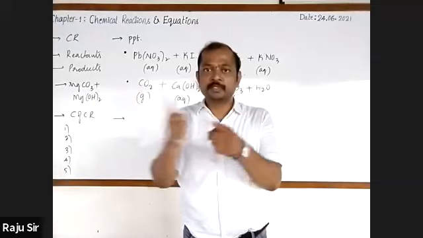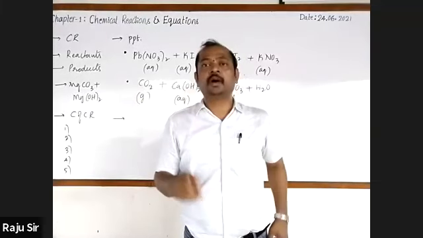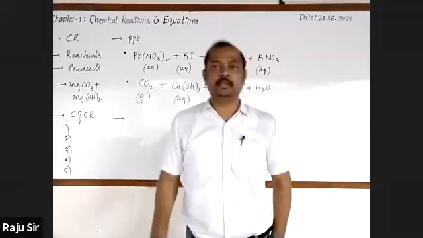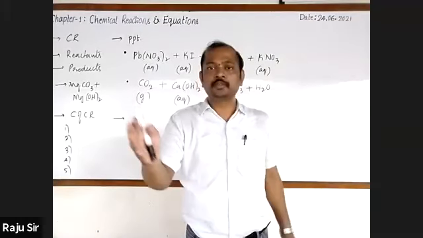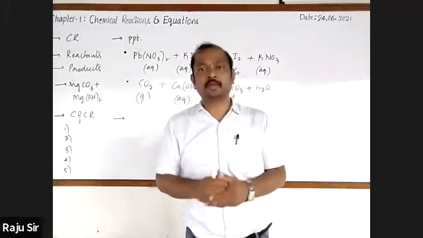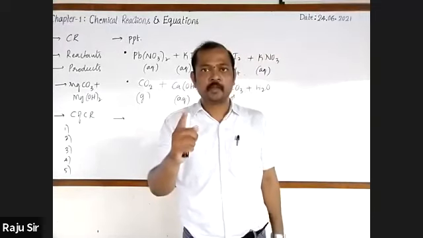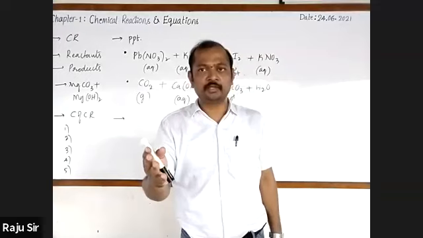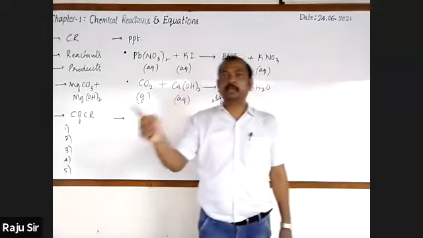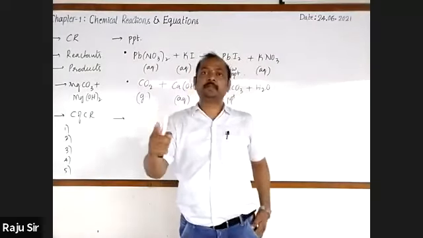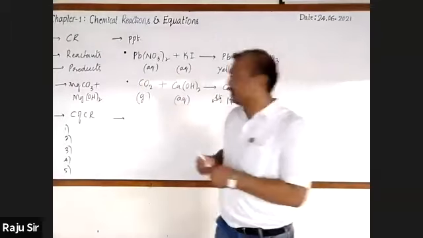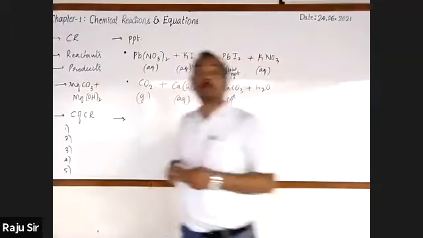When the magnesium is burnt, it reacts with oxygen present in the air and produces a white powdery mass called magnesium oxide, right? Do you remember or not? Once I repeat, when magnesium is burnt, it reacts with oxygen present in the air and produces magnesium oxide.